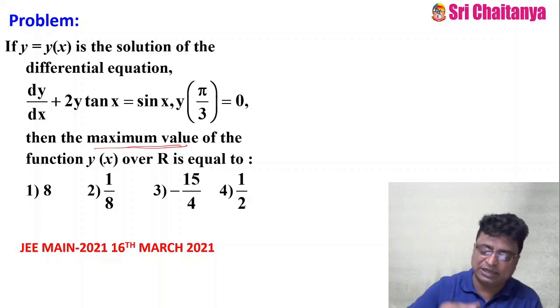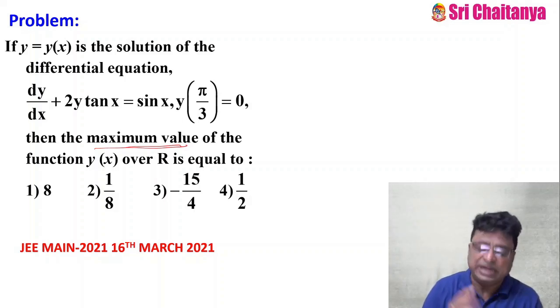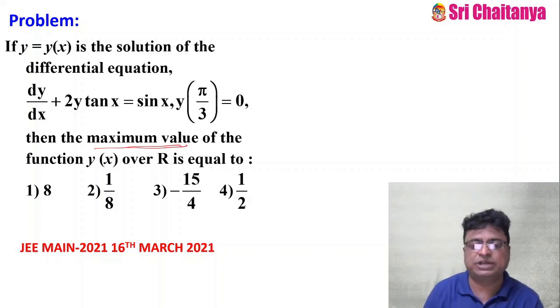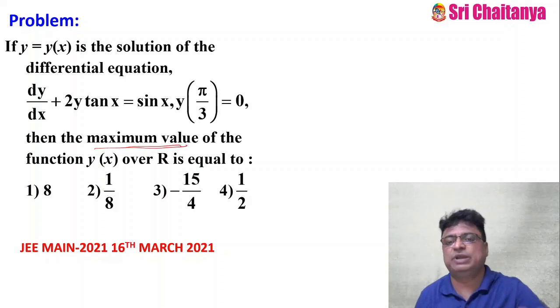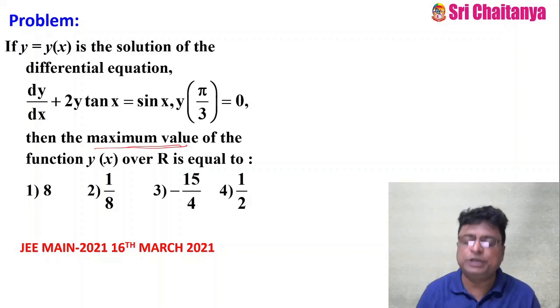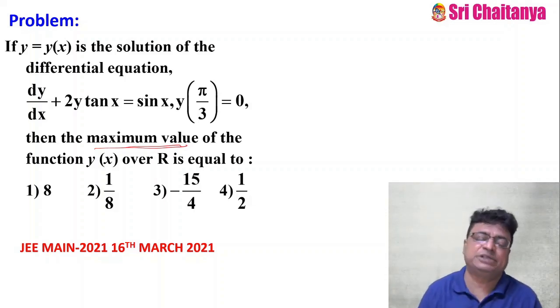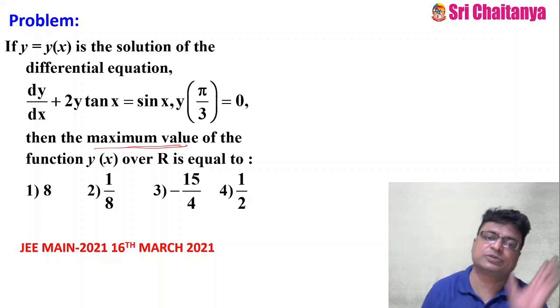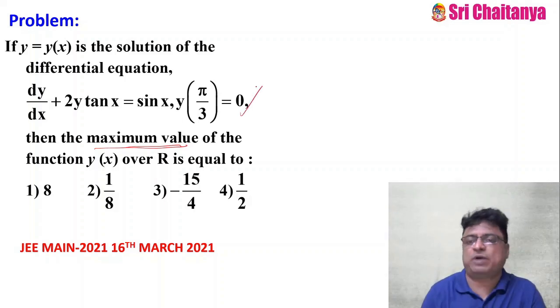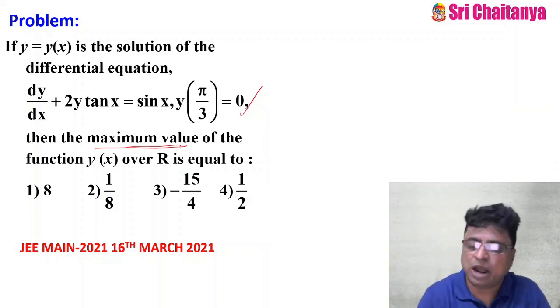They are asking mixed-oriented questions. At least at the end of the problem, they are linking the question with maxima, minima, or areas or something. That's why you should practice this kind of questions even in your regular preparation. Solving up to here is one part, and finding the maximum value is the second part. How to solve it?